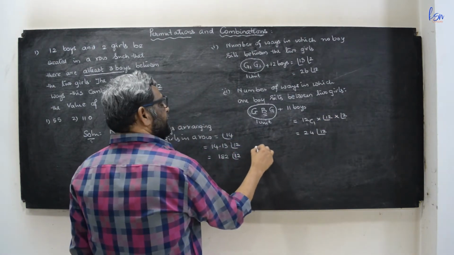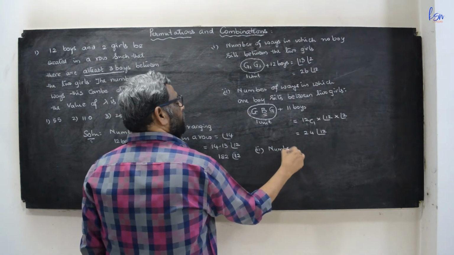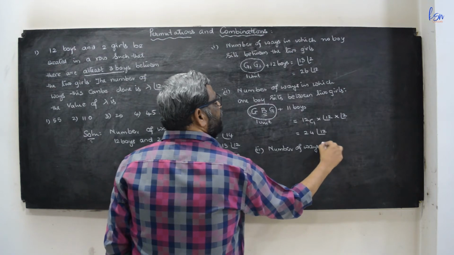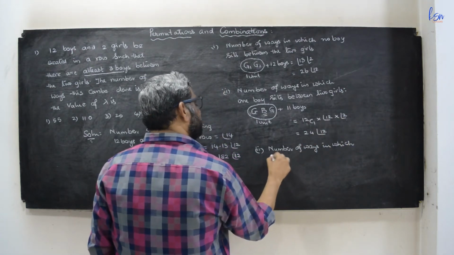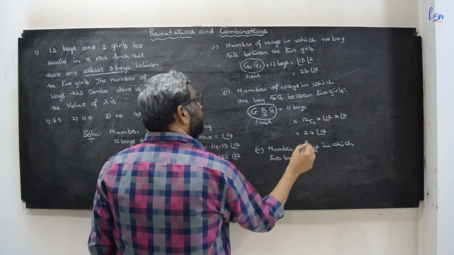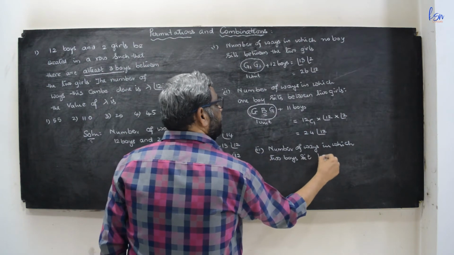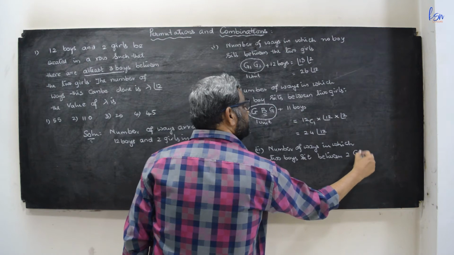The next case is the number of ways in which two boys sit between the two girls.